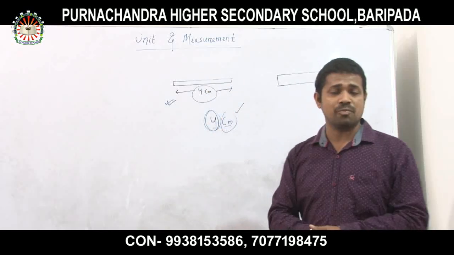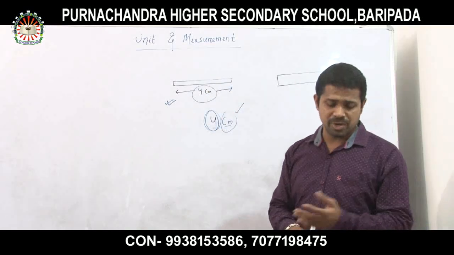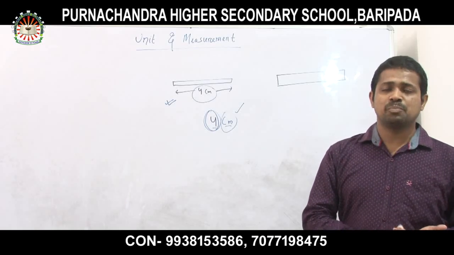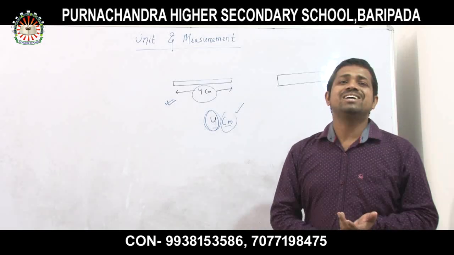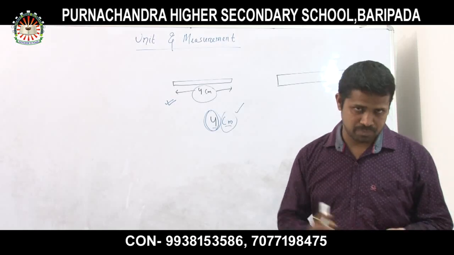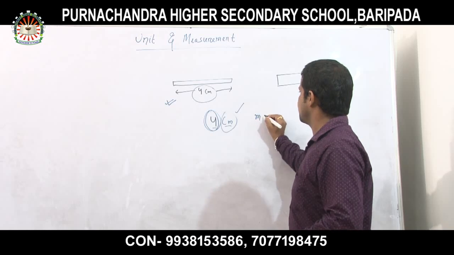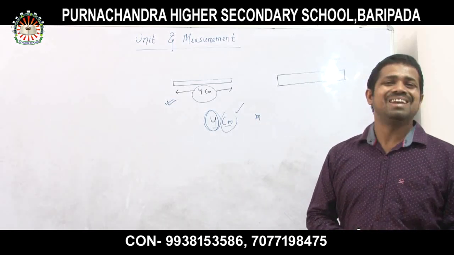The basic properties of a good unit or a qualitative unit: the first one, listen very carefully. It should be well defined. That means meter is the unit of length.